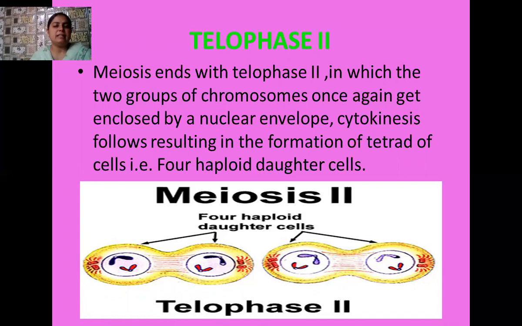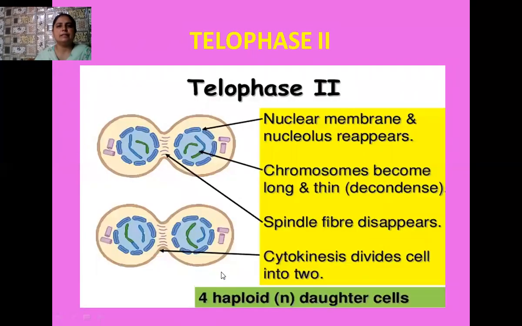So how many daughter cells are formed? Two daughter cells are formed from each daughter cell, which acts as a parent cell. So at the end of meiosis 2, we have 4 daughter cells. See here again the formation of the dyad cell containing 2 daughter cells inside one parent. So when cytokinesis takes place, the cytoplasm is distributed to both the daughter cells, and these daughter cells get separated from each other at the end of the stage, cytokinesis.